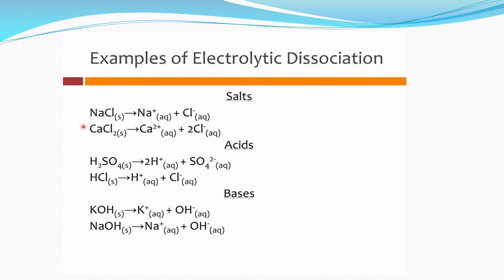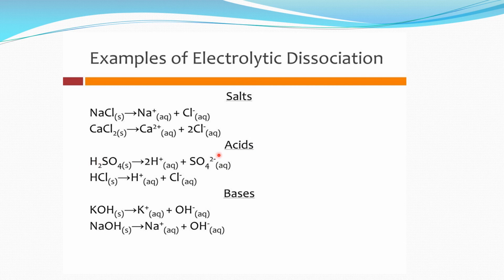These are the examples of sodium chloride and calcium chloride, which are ionic compounds, in which Na plus and Cl minus ions are already present in the solution. So NaCl dissociates into Na plus and Cl minus in aqueous solution. Similarly, CaCl2 also dissociates into Ca2 plus and chloride ions in aqueous solution.